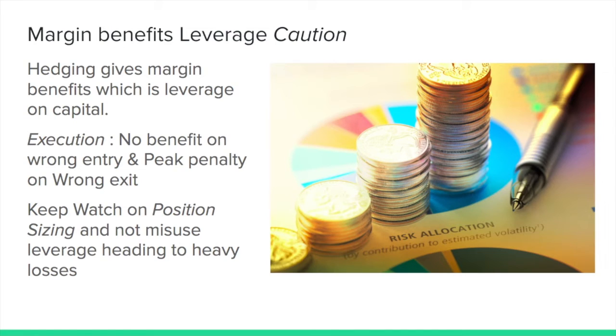Another thing that has to be careful is execution. A lot of traders complain that they are not getting the leverage, that their orders are getting rejected. This is because the execution order has to be correct. You have to put the buy order first before you take the sell order. If you don't do that, you will not get the margin benefit. Always put the buy order first. And also if you are exiting, you have to first exit sell orders, not the buy orders, because if the buy order is exited first, you lose the leverage and then you will get into a penalty and many other issues like that. So execution is very important.